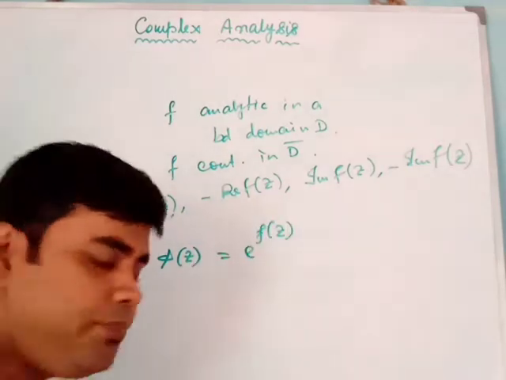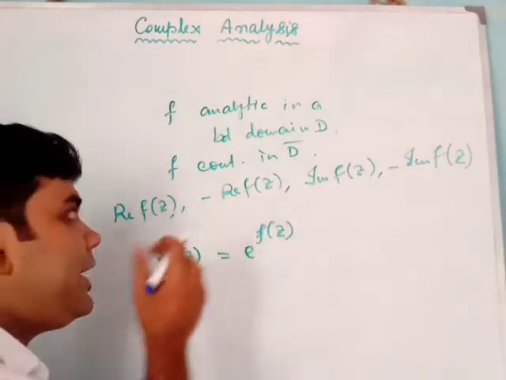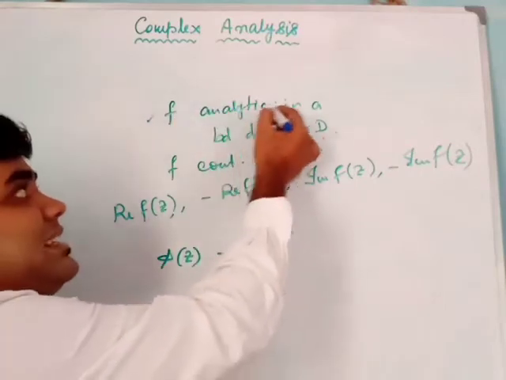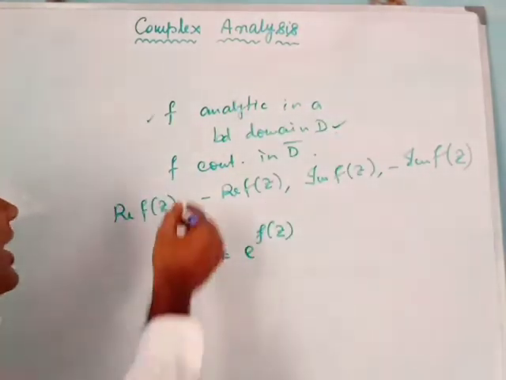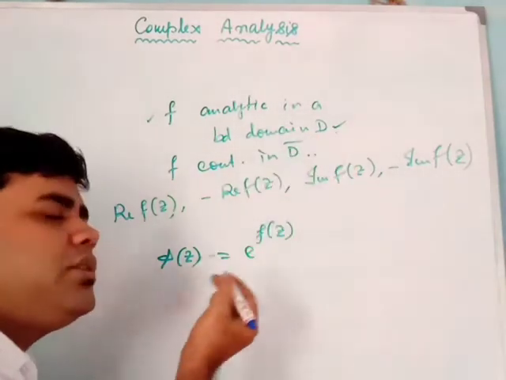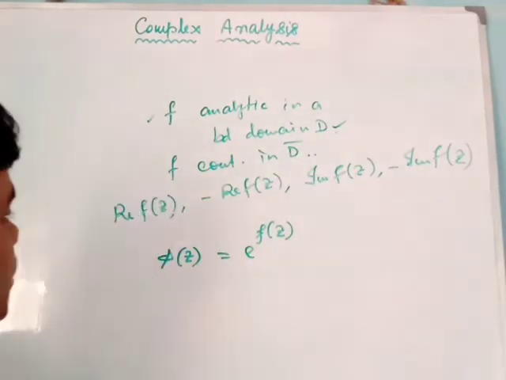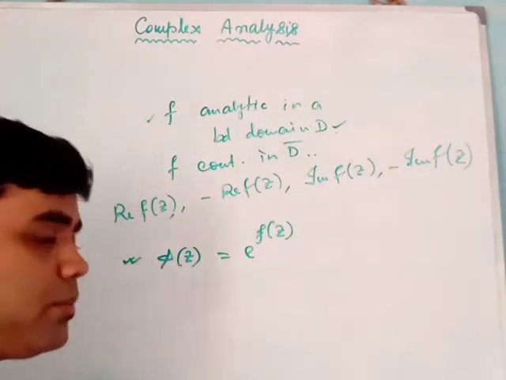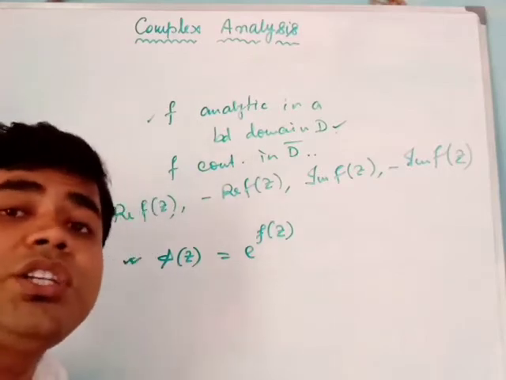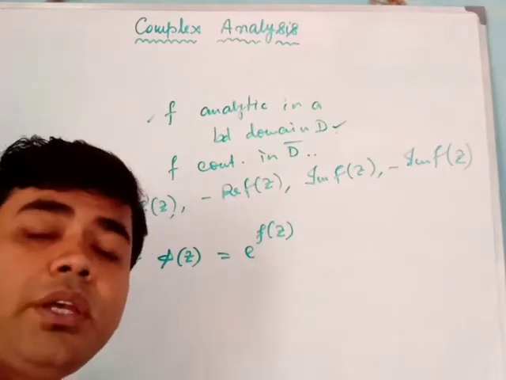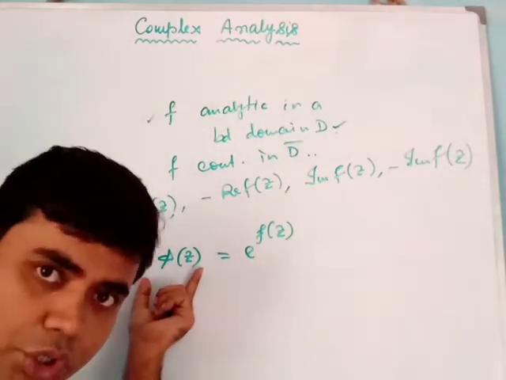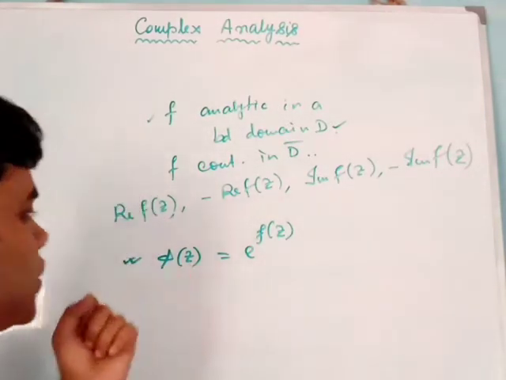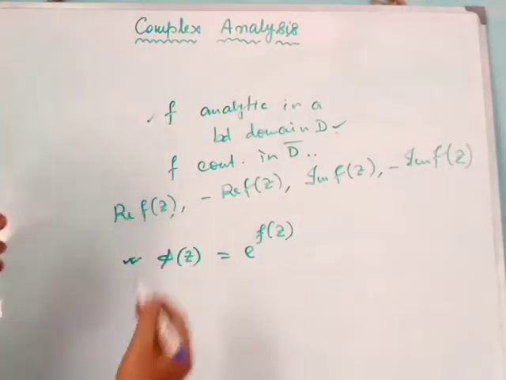This is very easy. If phi z is e to the power fz, now since fz is analytic in a bounded domain D, phi z is also so. And if f is continuous in D bar, phi z will also be continuous in D bar. So fz and phi z both satisfy the hypothesis of the maximum modulus theorem. So we can apply the maximum modulus theorem on phi z as well.